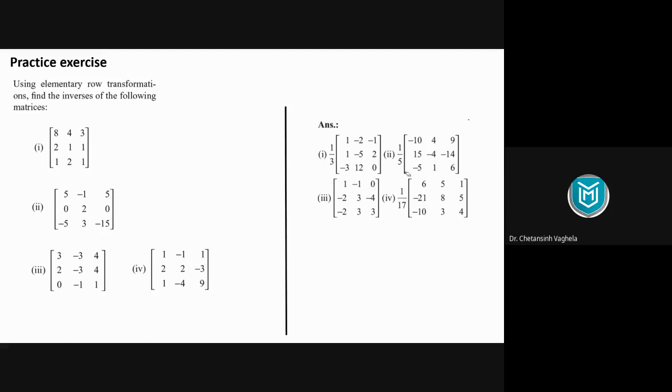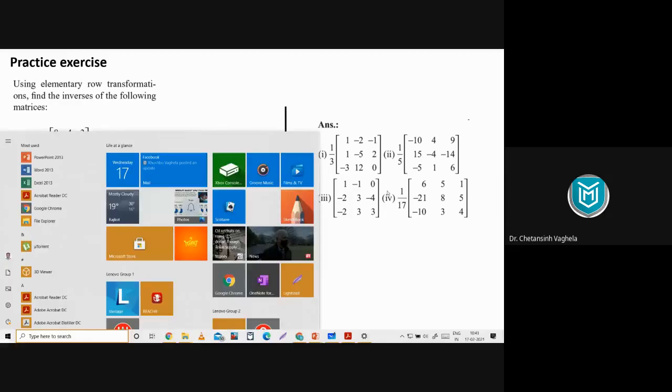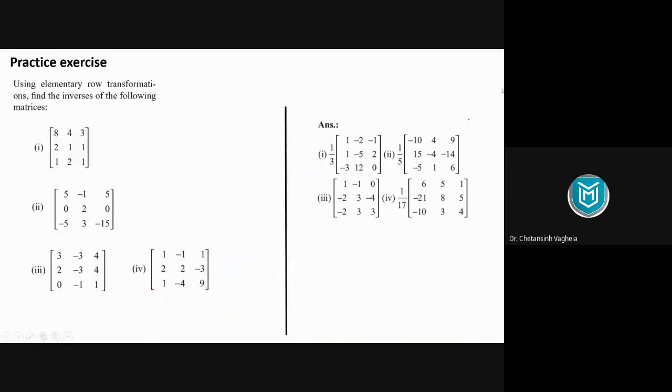Please do it. I think for a 3 by 3 matrix, 5 to 10 minutes would be sufficient to get an inverse.